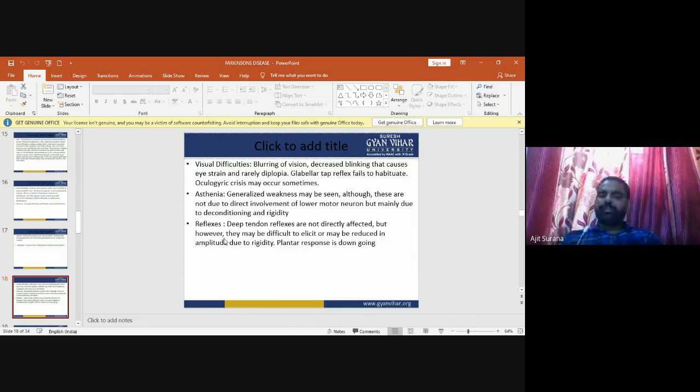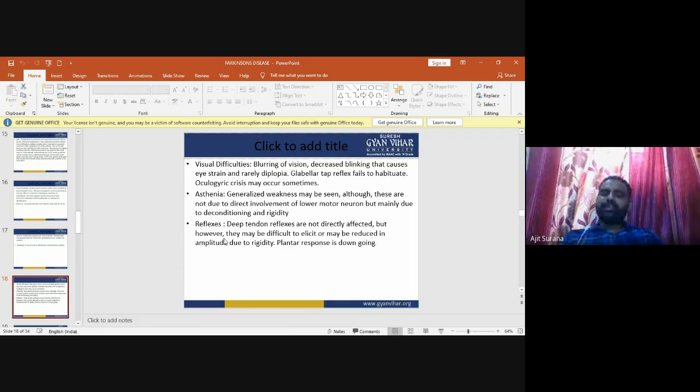In visual difficulties, the first is blurring of vision or difficulty in seeing any object, or decreased blinking that causes eye strain, and rarely diplopia. Glabellar tap reflexes fail to habituate. Oculogyric crisis may occur sometimes.